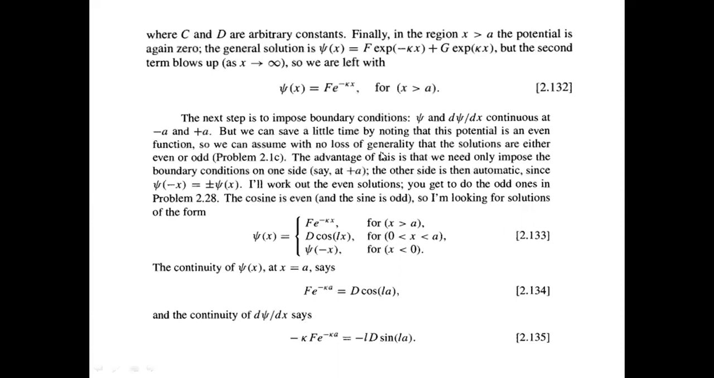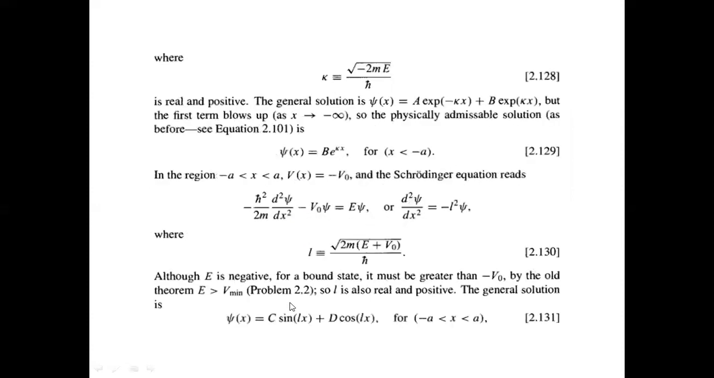But you can see that the potential is actually an even function. So the psi that we have can either be odd or even. Now what we'll do is solve for the even case, and the odd case you can work out. The even case is where we are looking for solutions of this form. In this equation that we got, we are taking only the cosine term because the cosine is the even function.